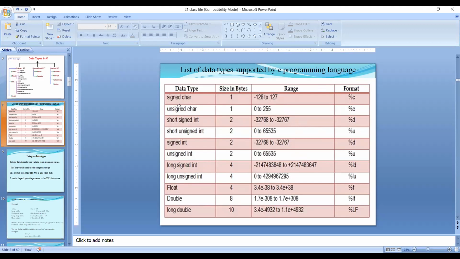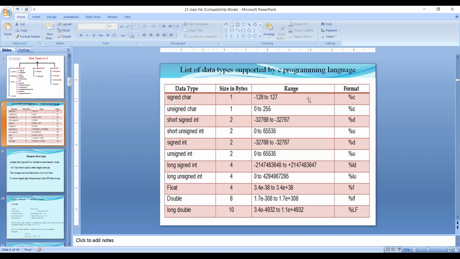We already discussed character, signed character, unsigned character, integer, signed integer and unsigned integer. These are the sizes. These are the ranges. Last one is format specifier. Format specifier tells what type of data we are going to print on the console.